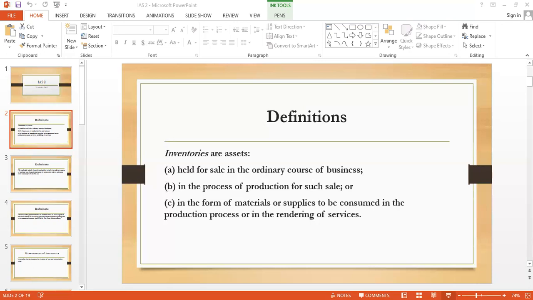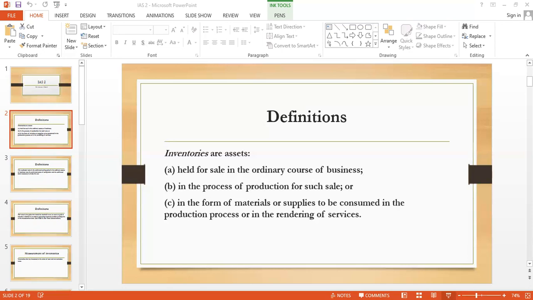Now, in that case, a problem usually occurs that you don't know what is the purchase price of the closing stock, because you have purchased those inventory at different time frames. So you need to assign cost. So what you have to do, you have to use the cost formulas. For such type of inventories, the cost formula should be used, which is either first in, first out, or weighted average cost formulas.